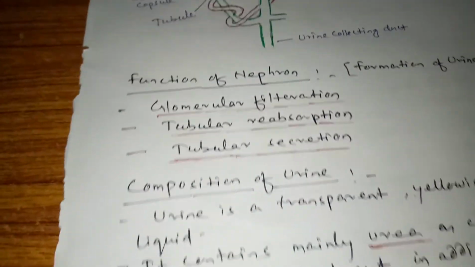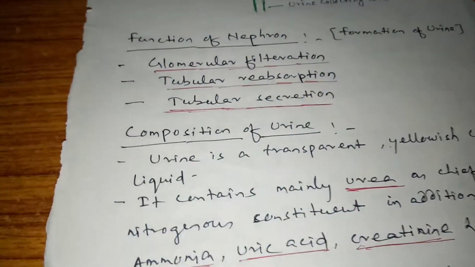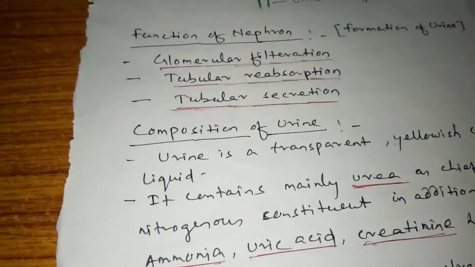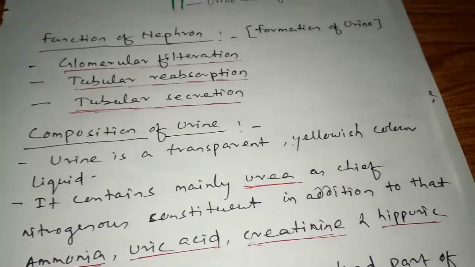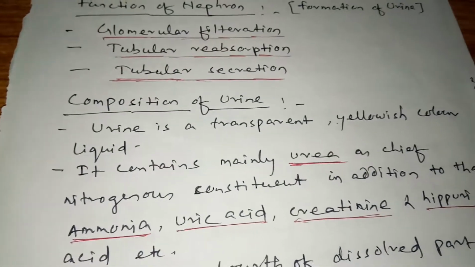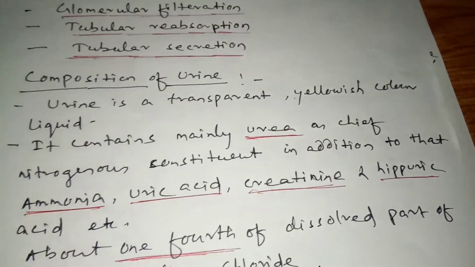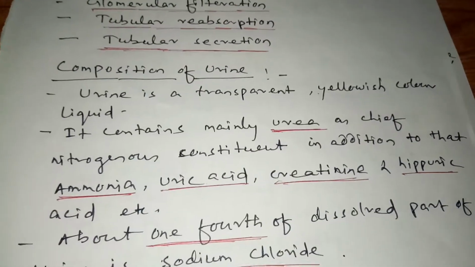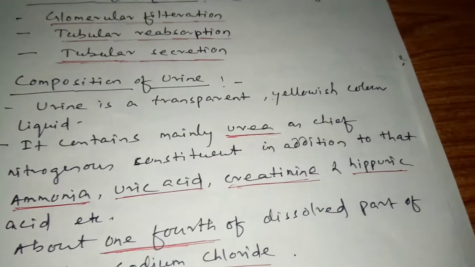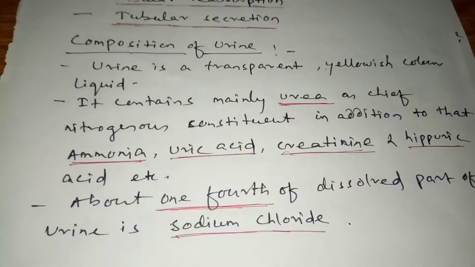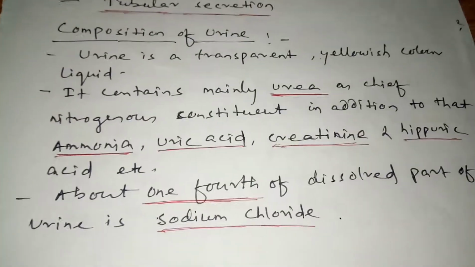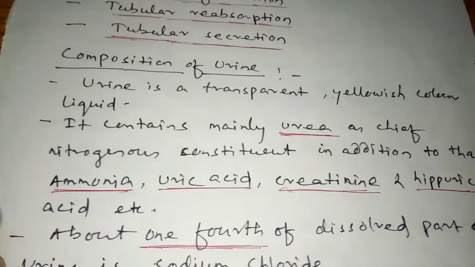Now students, the urine which is formed and stored in the urinary bladder, what is it composed of? Let us understand. The urine is a transparent yellowish colored liquid. It contains mainly urea as the chief nitrogenous constituent in addition to ammonia, uric acid, creatinine and hippuric acid, etc. About 1/4 of the dissolved part of the urine is sodium chloride.